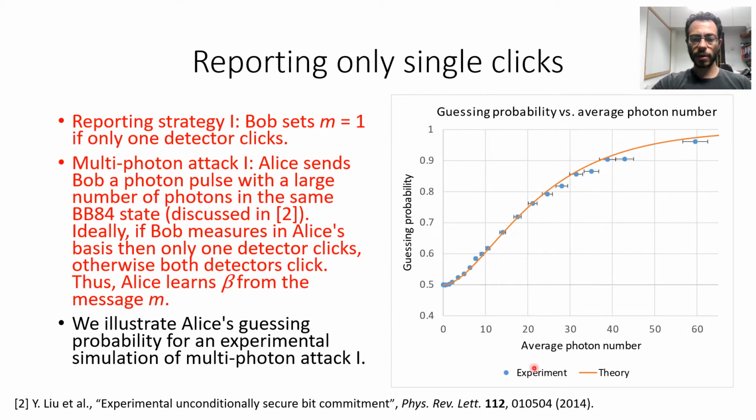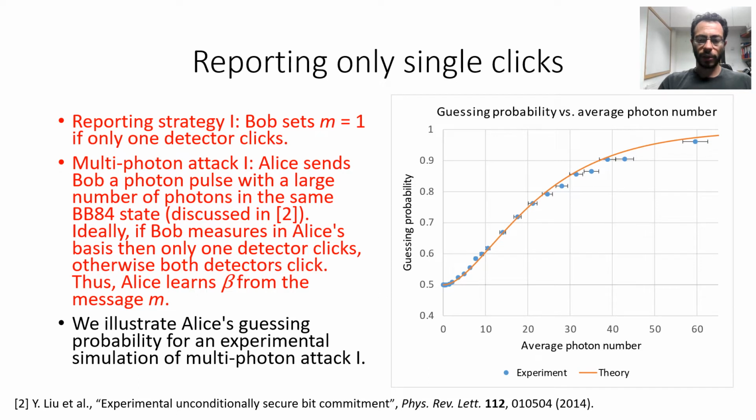We see here the results showing that by increasing the average photon number of Alice's dishonest pulse, Alice's guessing probability of Bob's bit beta increases very close to unity. So this is an attack that is a problem in practice, and therefore we should implement countermeasures.